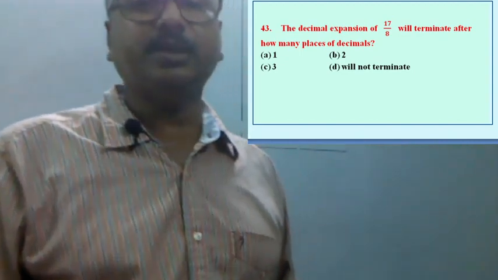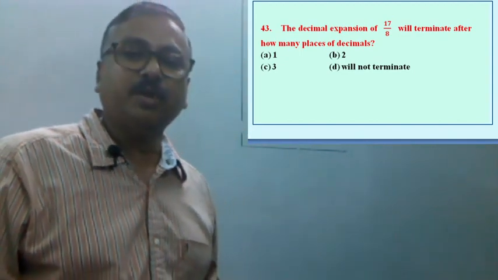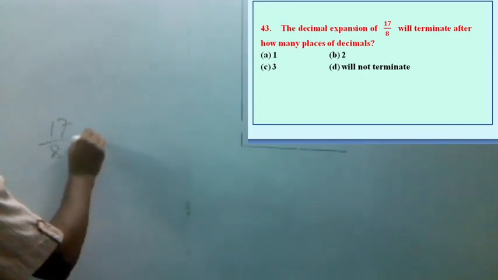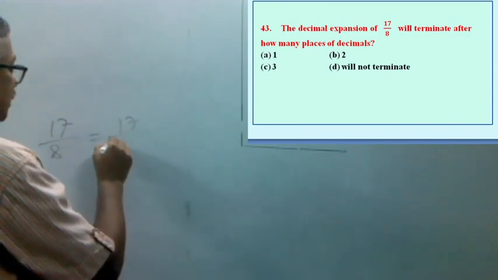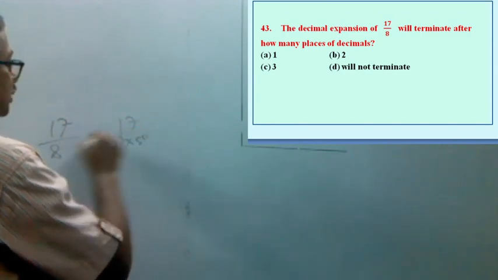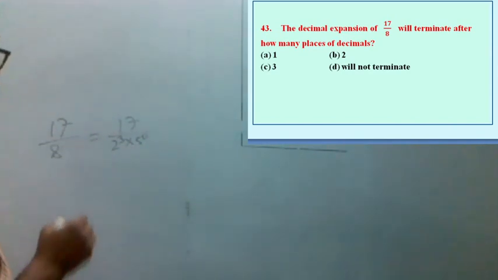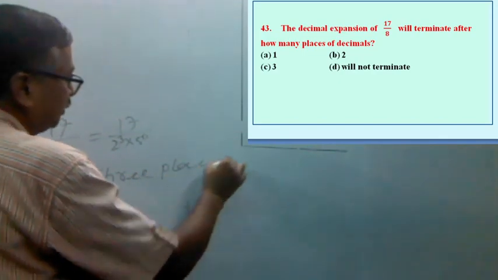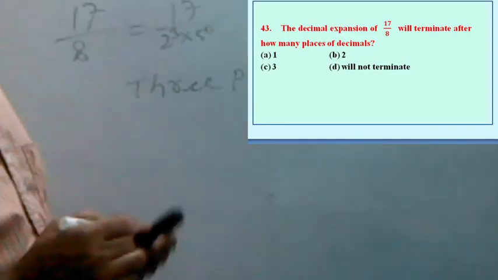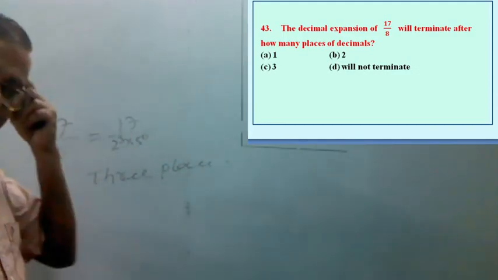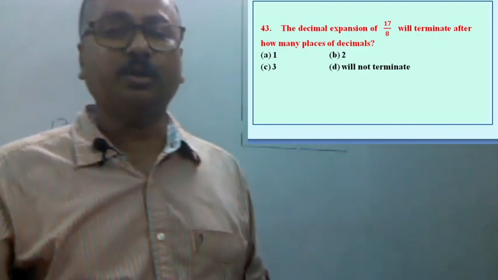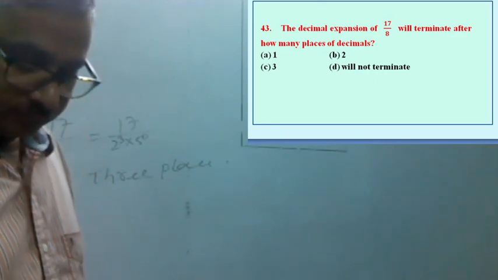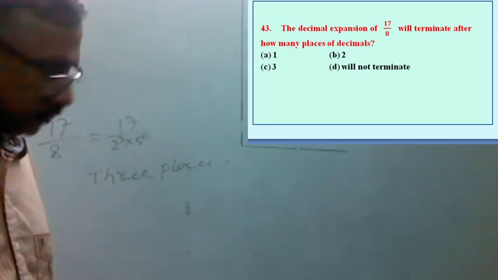Next question is, the decimal expansion of 17 by 8 will terminate after this. Very easy question, 17 by 8. 8 can be written as 2 to the power 3. So here 5 to the power 0, nothing is there. So this will terminate after 3 places of decimals. After 3 places, that is the maximum power of either 2 or 5. After this place of decimal, the number will terminate. So here option C is the correct option. Now let us move to the next question.